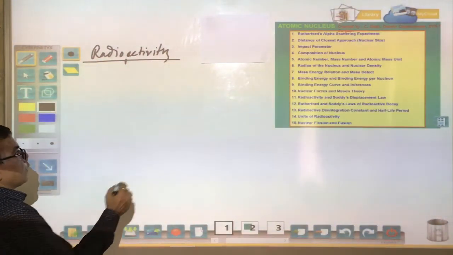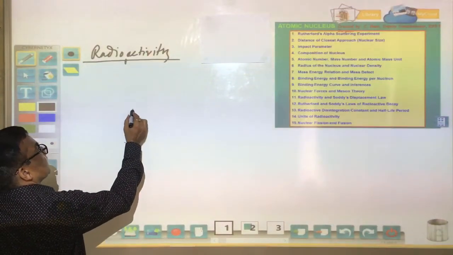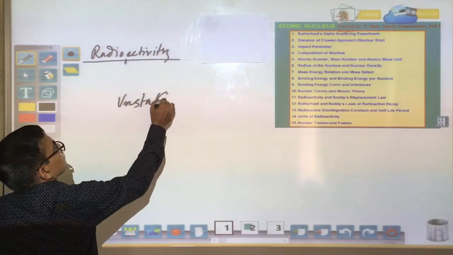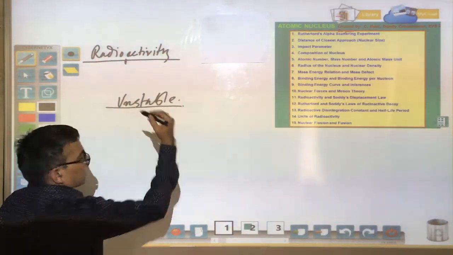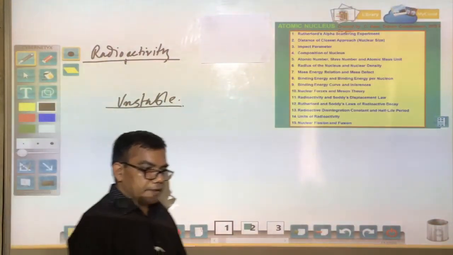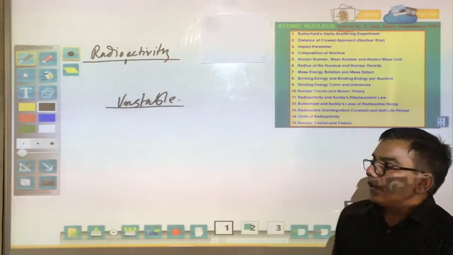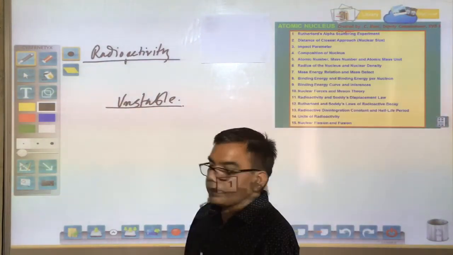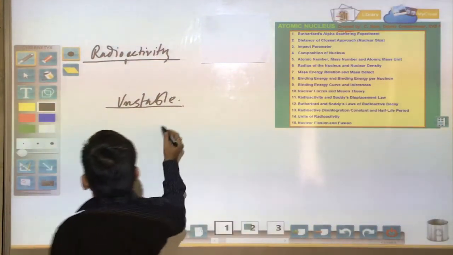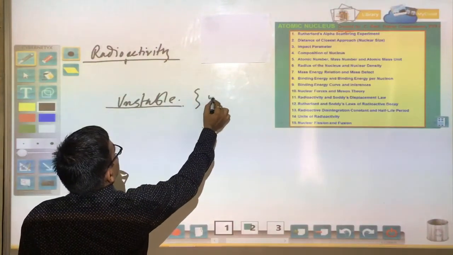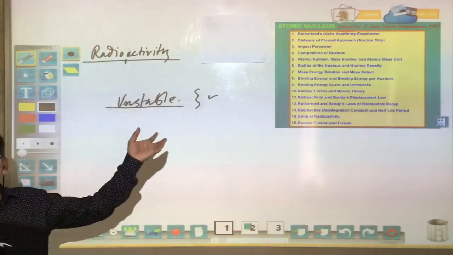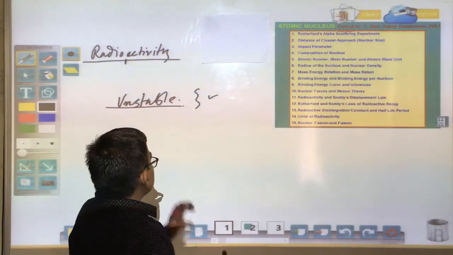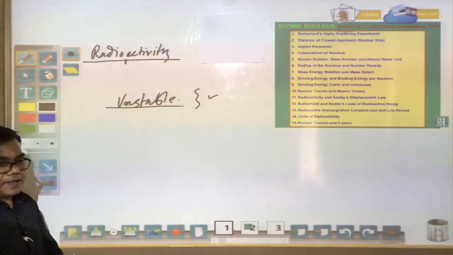So we have to see in chemistry the properties of elements. Some of the elements are unstable. Why are they unstable? There are a lot of reasons behind their instability: the neutron-proton ratio and their atomic mass number. We don't go into the reasons due to which atoms are unstable, but here let me consider some of the unstable elements.